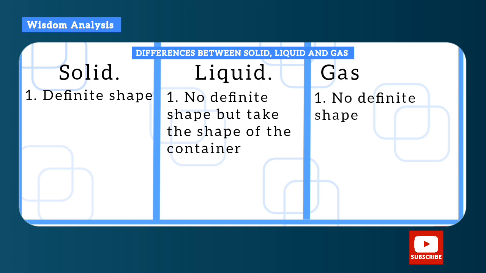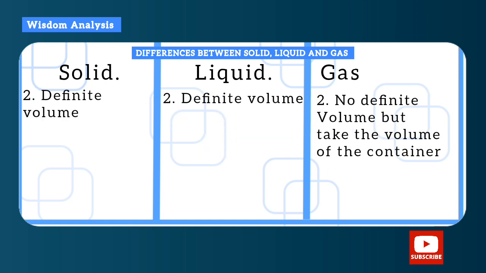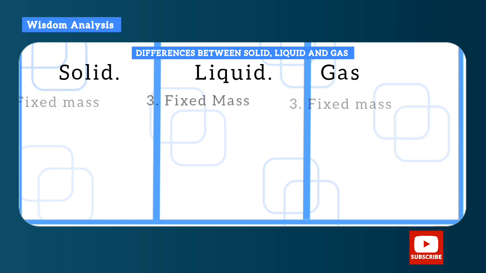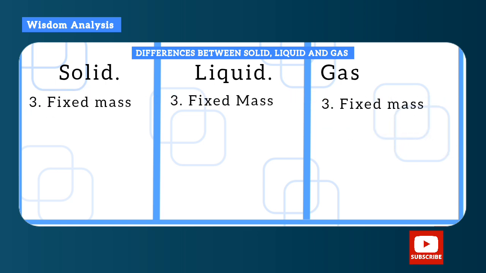So the difference between solid, liquid and gas based on these rules. A solid has definite shape, a liquid has no definite shape but takes the shape of the container, while a gas has no definite shape too. A solid has definite volume, a liquid has definite volume, but a gas does not have definite volume. It also takes the volume of the container. A solid has a fixed mass, a liquid has a fixed mass, a gas also has a fixed mass.